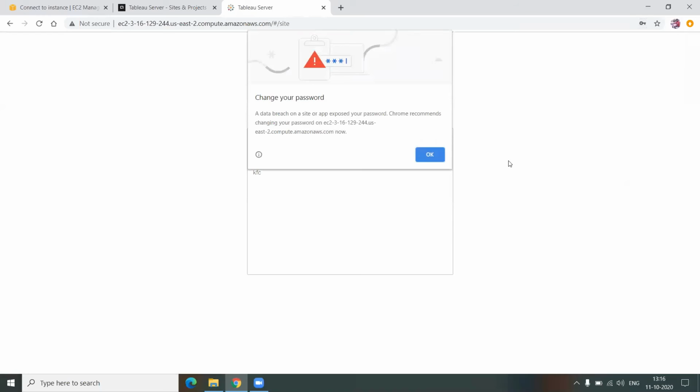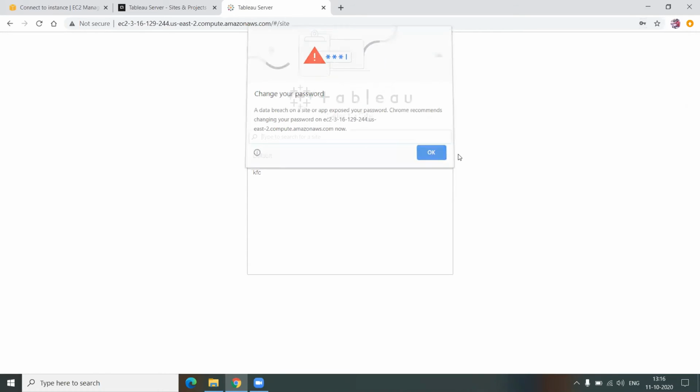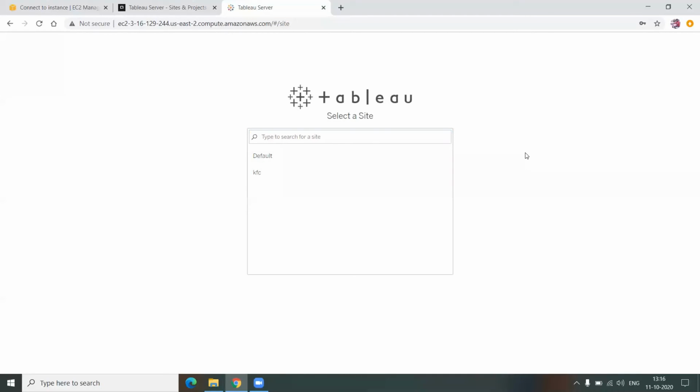But if you have departments under the same organization, then you can go with the projects kind of thing. Lakshmi is a super user, which is a server administrator. That's the reason I have got access to both the sites.